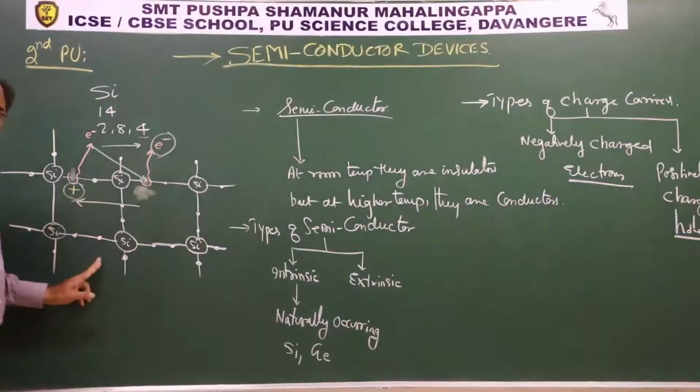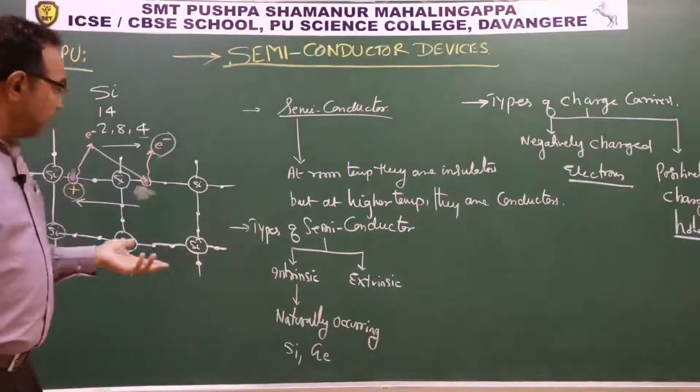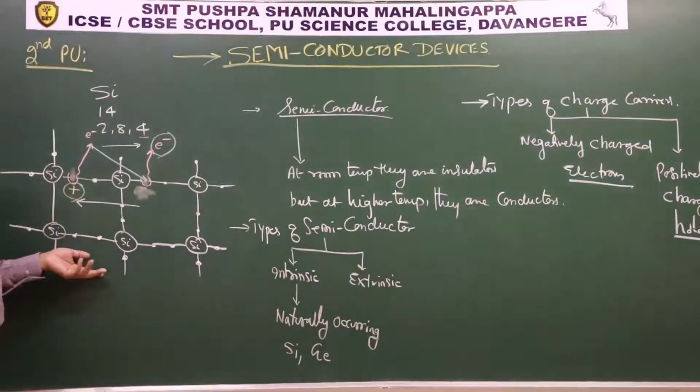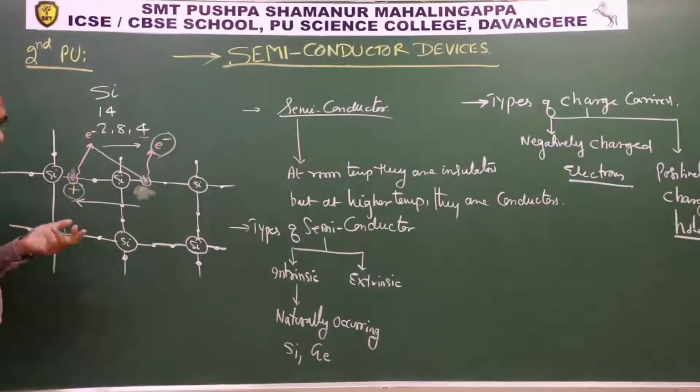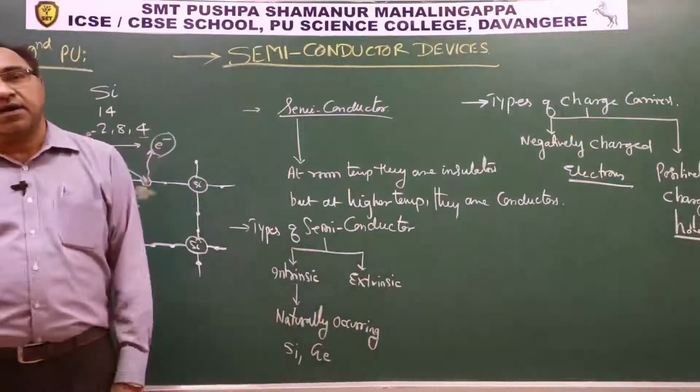On its own, it is not at all possible to increase the number of charge carriers. So this gave rise to what is called extrinsic semiconductor.